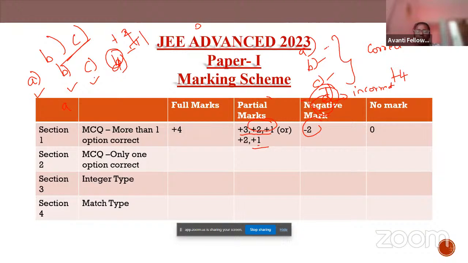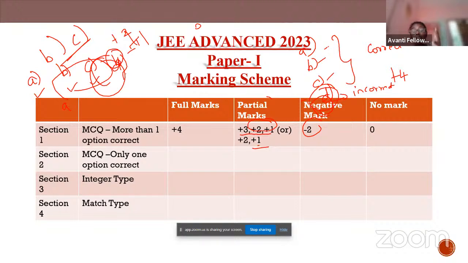Now if I have marked only option C, what happens? I'll be getting only 1 mark. If I have marked both B and C, what happens? I'll be getting 2 marks.